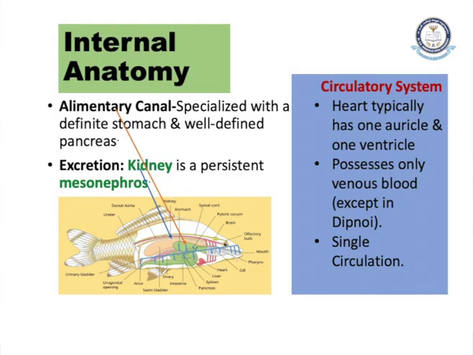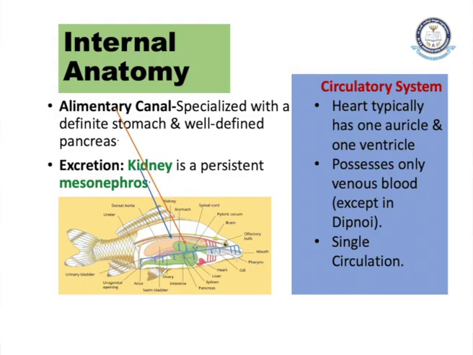Other glands are also involved in the alimentary canal for the digestion of the food. Excretion: a persistent kidney is present. The excretion occurs through the kidneys, and the kidney is persistent, that means permanent kidney. They are of the kind mesonephros.